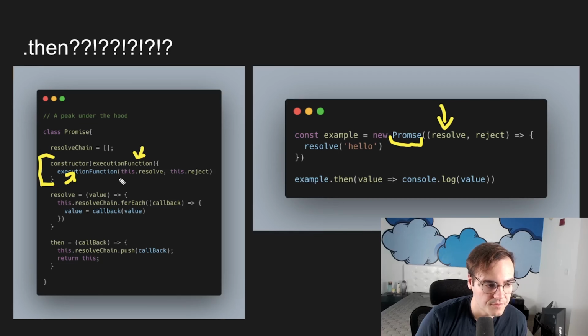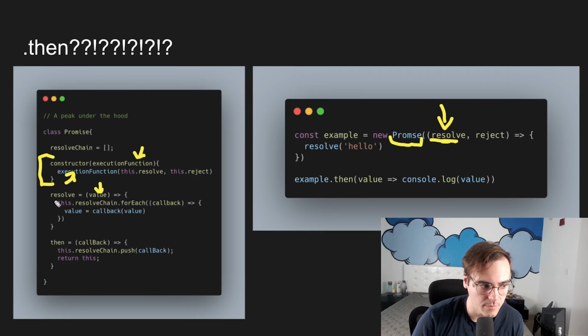It runs it with this.resolve and this.reject, which are just the resolve function, and you might imagine that the reject is down below. I didn't actually write the reject implementation because it's not that important for this example. So it runs it with the resolve, and then that becomes this parameter here. We call resolve with hello. Resolve here gets called with this value hello.